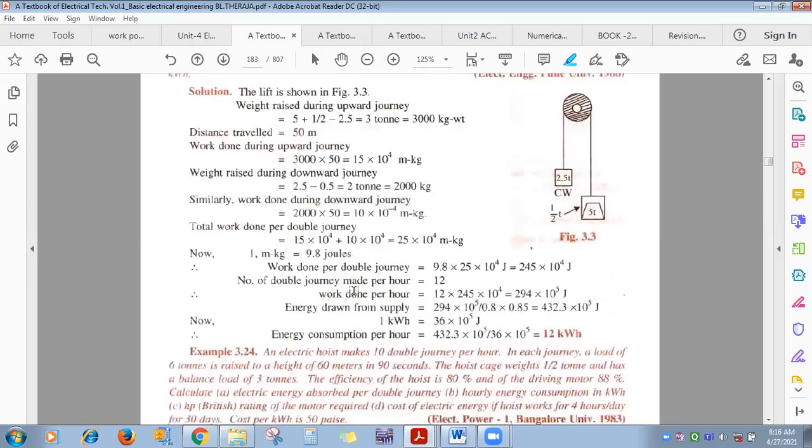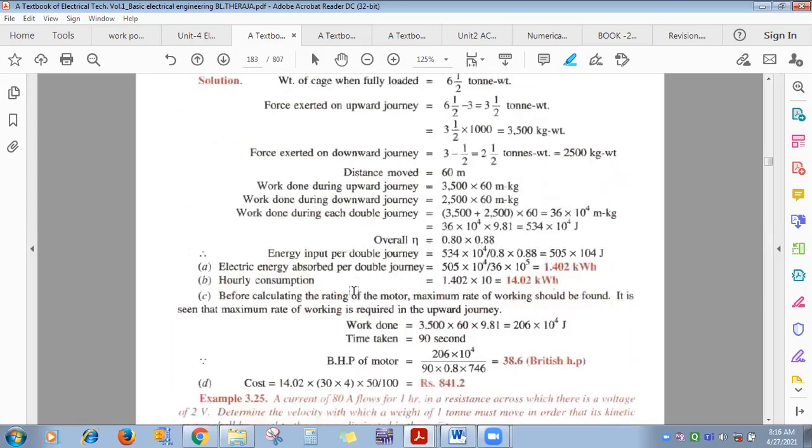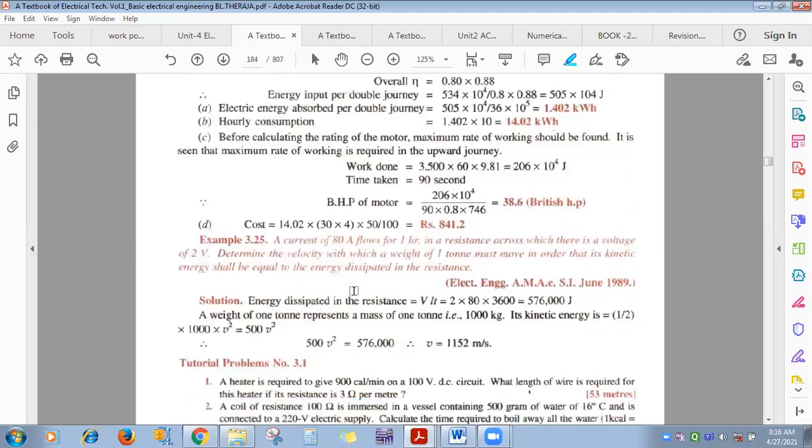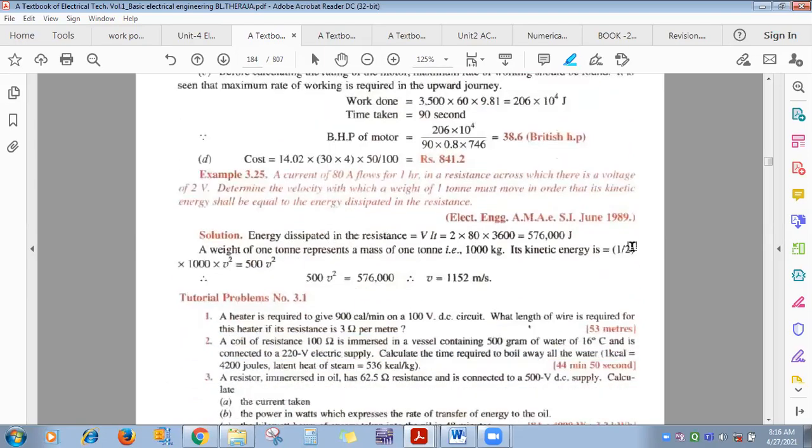21, because see, lift kind is there. 21, 22, 23, do it all. 24, 25. Everyone got it? From 3.5 up to the end, 3.25, all sums you please practice. Only whatever comes in between related to electrical as input and thermal as output, means heater, iron, furnace, don't do such kind of numericals. And 14, 15, 16 are based on hydroelectric plant, but which is more difficult. That is also not included.